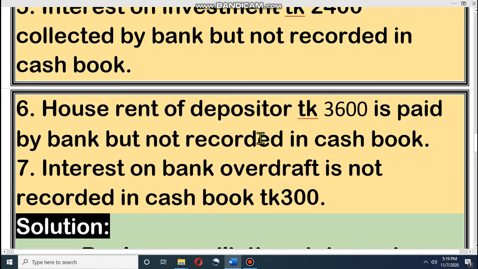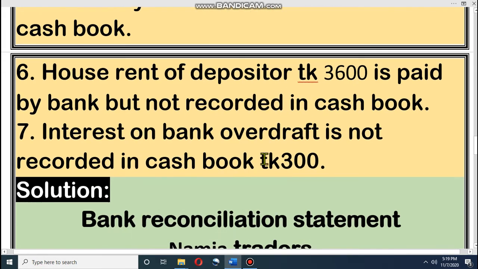The bank already debited our account 3,600, but we did not record it. Last one, interest on bank overdraft is not recorded in cash book. That means I have an overdraft and for that I have to pay interest, but the bank recorded this amount and we did not record it. That means the bank debited us, but we did not record it.